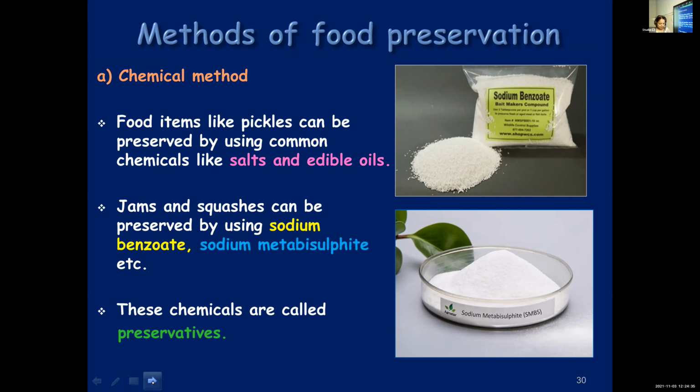Is it clear? Ma'am, I have sodium benzoate in my home. What for are you storing it at home? For preserving squash. Okay. Who is preparing squash? Mother. Does she sell also or only for your purpose? Ma'am, neighbors. Ah, very good. She's a social worker.